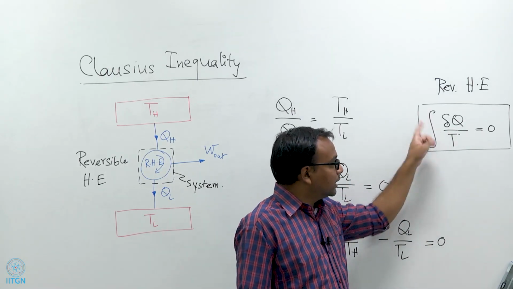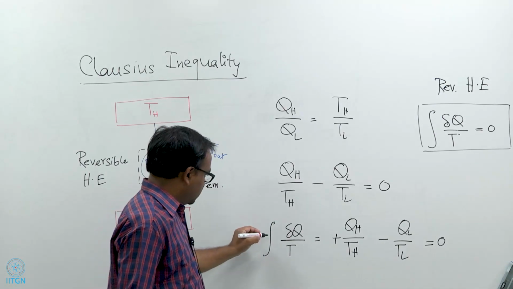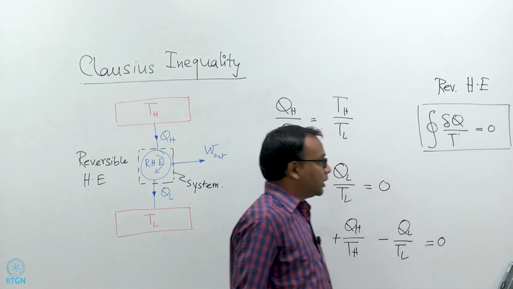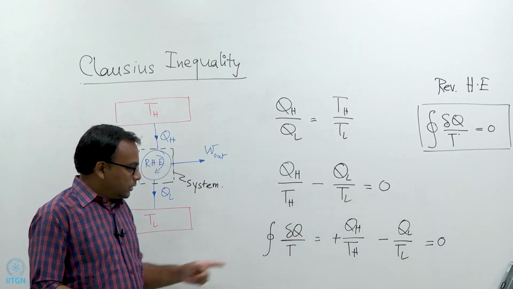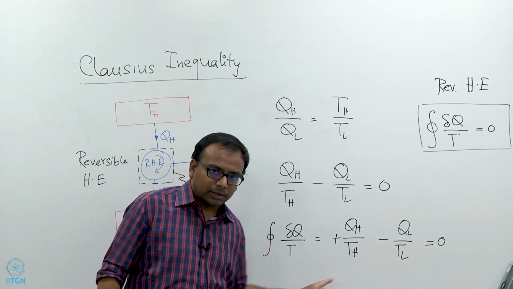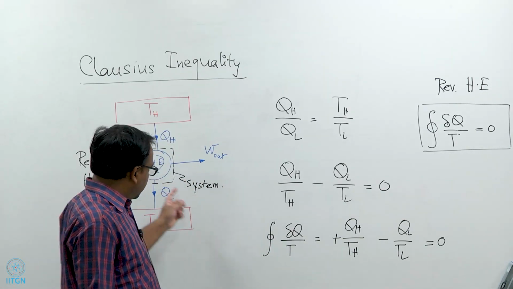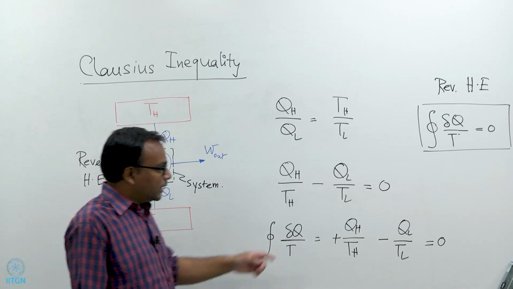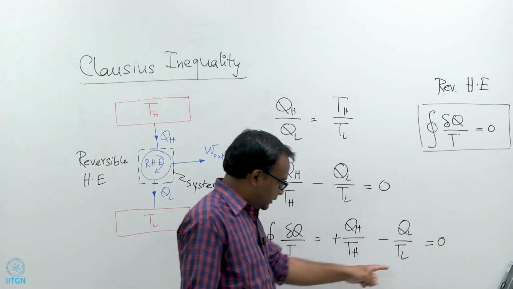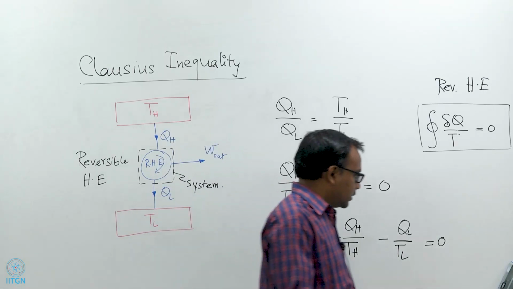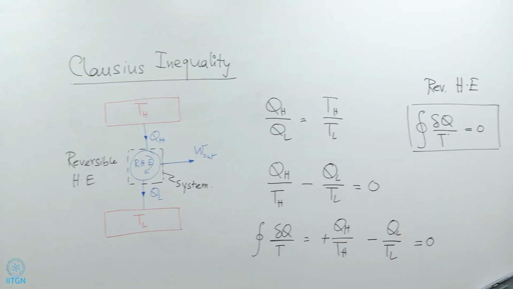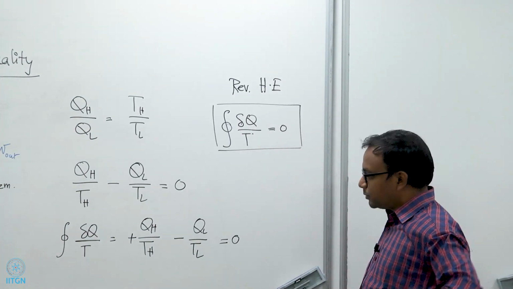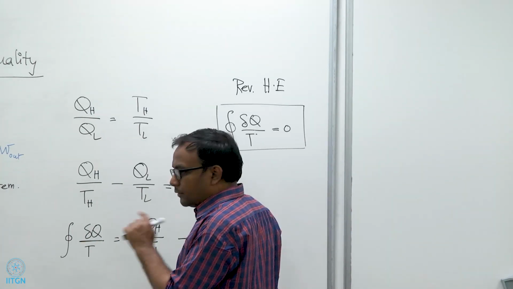You will eventually see that this integral over the entire cycle, so this is a cyclic integral, let me put a cycle here just to indicate that this is a cyclic integral. This is over one cycle, of course, you can understand from the expression. Even if you do this calculation step by step by assuming that this heat engine is operating in a Carnot cycle, you will see that this is what you get. And what I have shown here is just a shortcut of reaching that same conclusion. So, for a reversible heat engine we conclude that the cyclic integral of del q by t is equal to 0. Now, let us consider an irreversible heat engine.